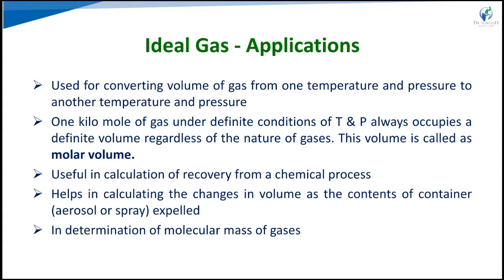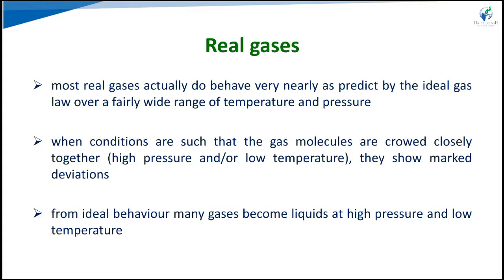It is useful for calculations of recovery from chemical processes, the amount of gas that we have to recover. It helps in calculating the change in volume as the contents of a container, as in an aerosol spray. It also helps in determining the molecular mass of gases. So at that time also we have to use the ideal gas equation.